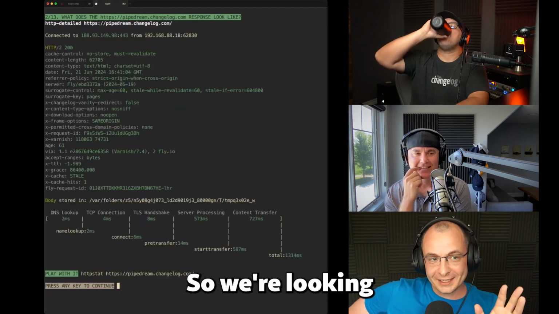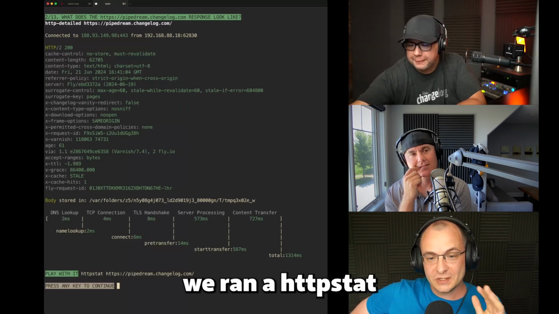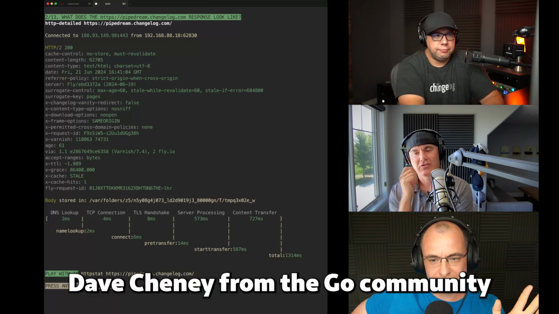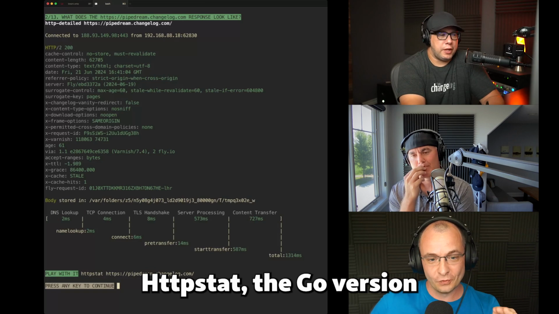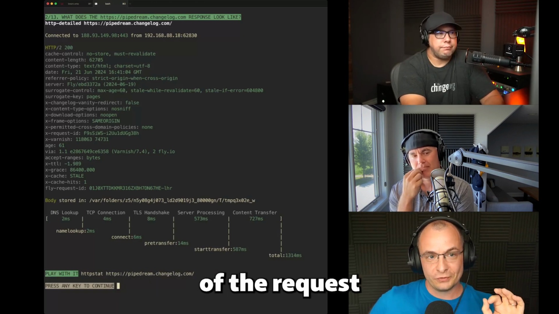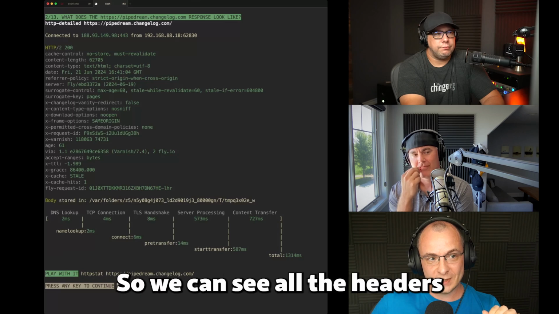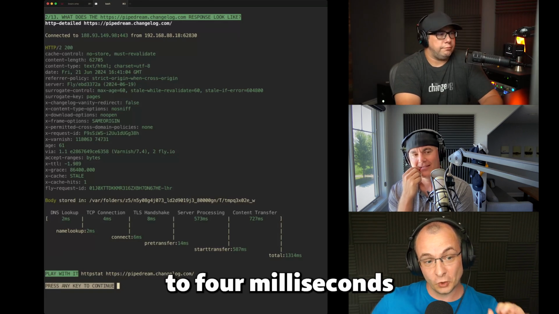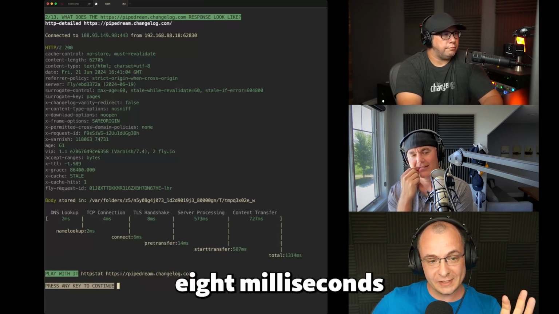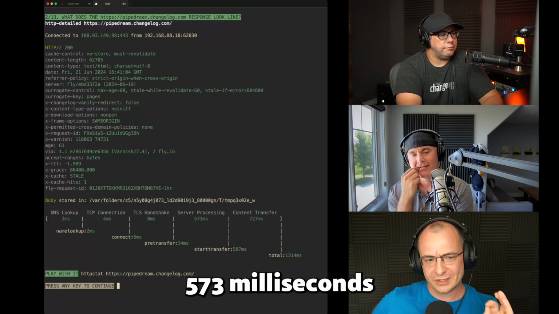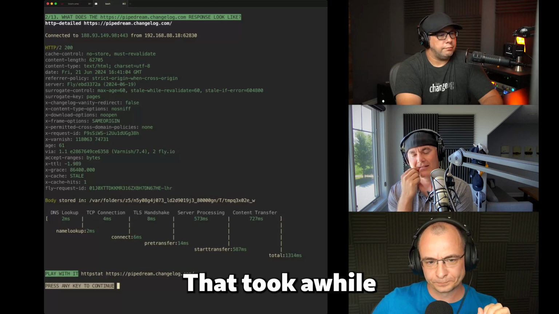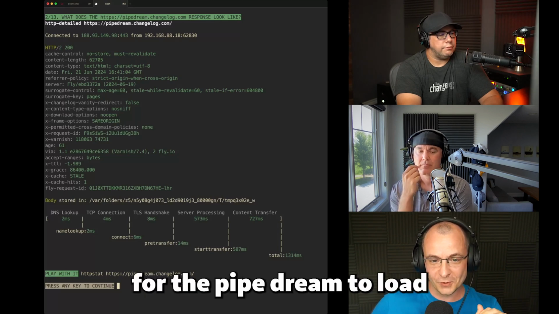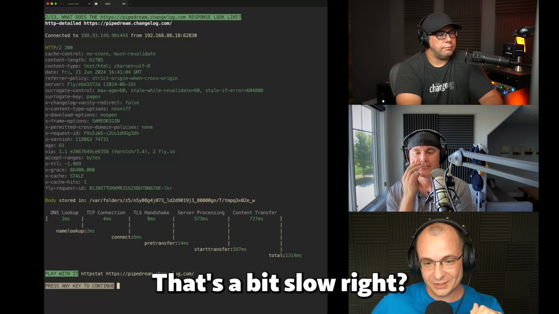So we ran httpstat, which I love. It's a tool built by Dave Cheney from the Go community. Yes, httpstat, the Go version. It gives you a breakdown of the request to an HTTP endpoint. We can see all the headers and how long the DNS lookup took, 2 milliseconds. The TCP connection took 4 milliseconds. The TLS handshake took 8 milliseconds. Server processing, 573 milliseconds. That took a while. The content transfer, 727. Total time for the pipe dream to load, 1,300. That's a bit slow, right?